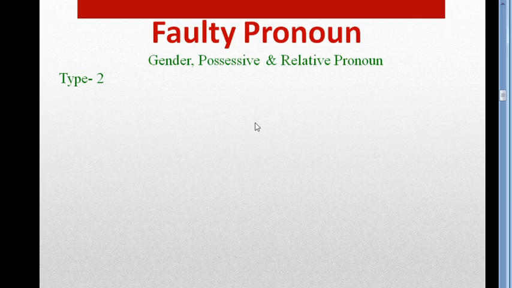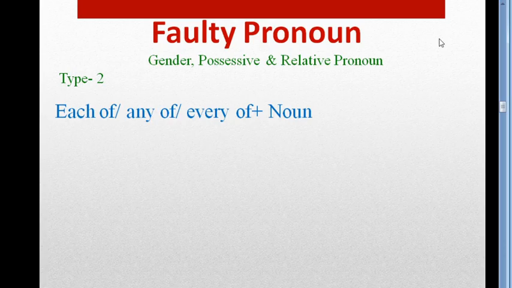Another one is, look at the screen. I have written something for you. Each of, any of, every of plus noun.